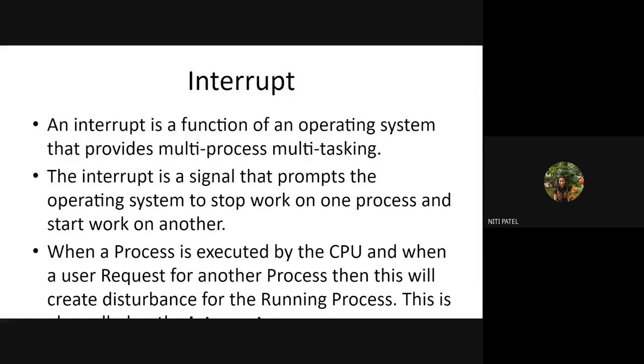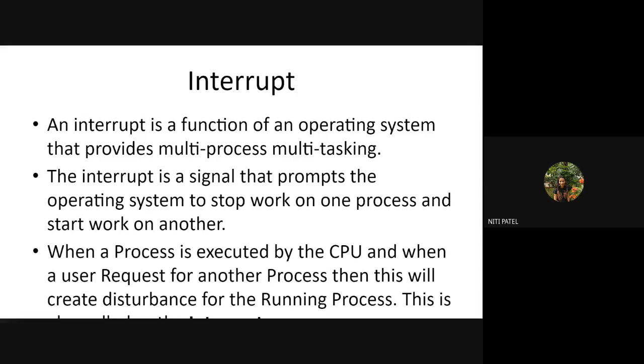Now in programmed IO, we have two types. First was memory mapped IO and second IO mapped IO. In memory mapped IO, we have seen that to perform any memory related operations or IO related operations, we had a common read line, common write line, common data bus, and common address bus. So if I want to perform two operations at the same time, say one of them is a memory operation and one of them is an IO operation, I cannot perform both at the same time because they both are sharing a common read and write line.